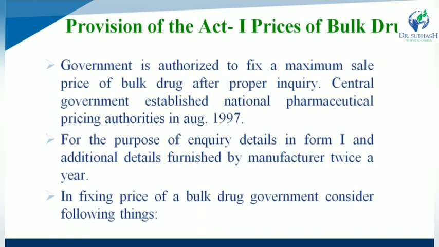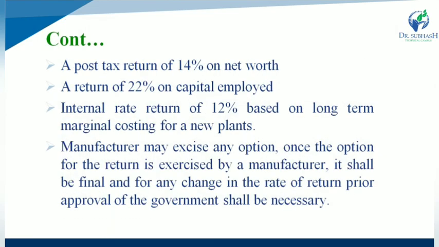For fixing the price of any bulk drug, the government considers various things like a post-tax return of 14% on net worth, a return of 22% on capital employed, and an internal rate of return of 12% based on long-term marginal costing for a new plant. So the post-tax return of 14% is applied on net worth, the return of 22% is applied on capital employed, and the internal rate of return of 12% is based on long-term marginal costing for any new plants.